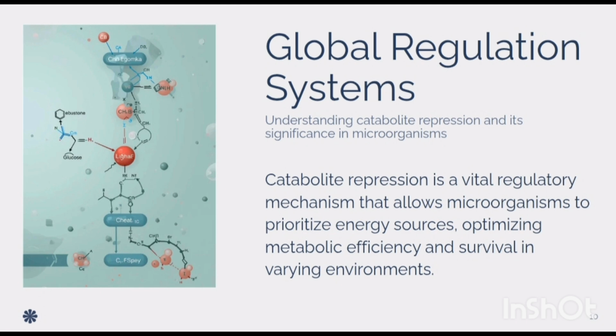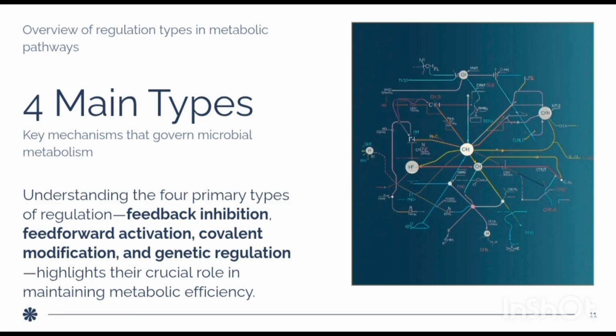The summary of key mechanisms. To summarize, there are four types of metabolic regulation: feedback inhibition, feedforward activation, covalent modification, and genetic regulation. Each plays a crucial role in maintaining metabolic efficiency and allowing cells to respond appropriately to their circumstances.